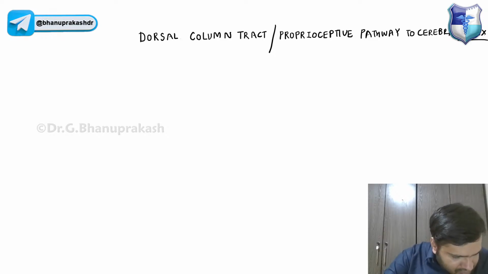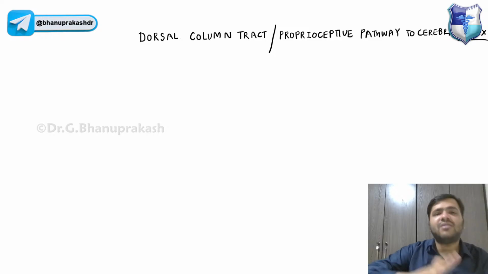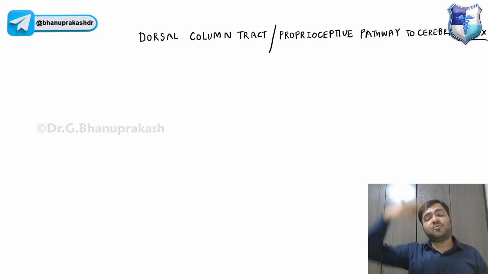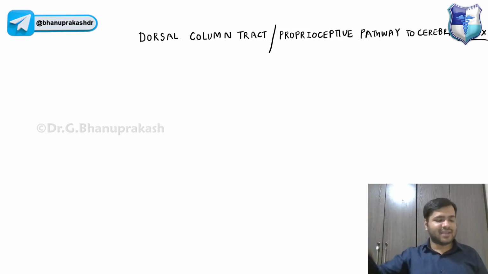Can you later tell me what could be the reason for the second order neuron? It has already started from the right side. If damage happens higher up, obviously the decussation has taken place, so the contralateral side will be affected.